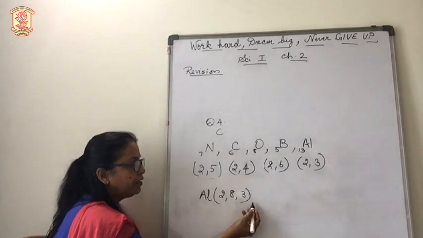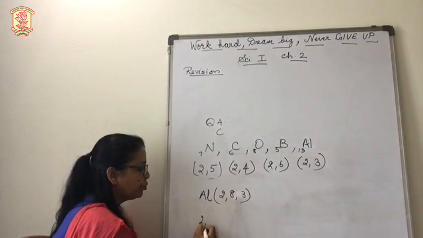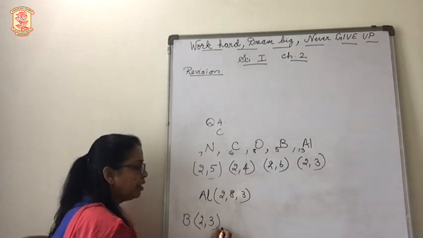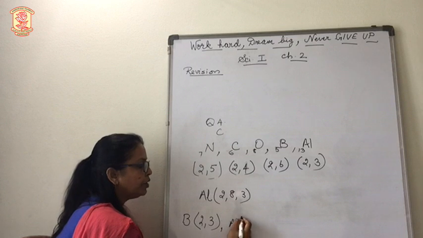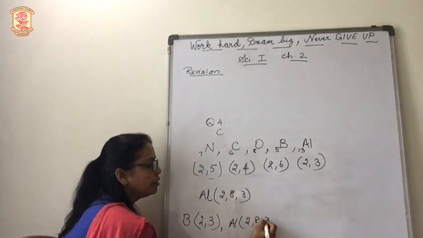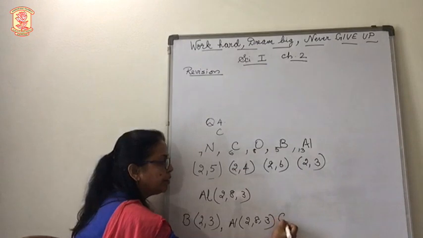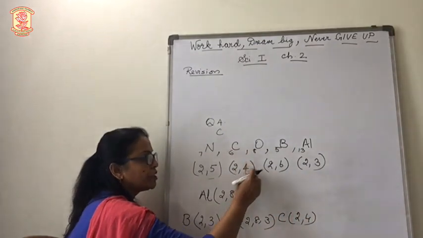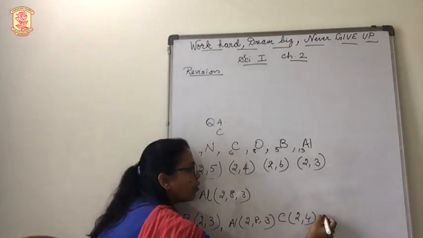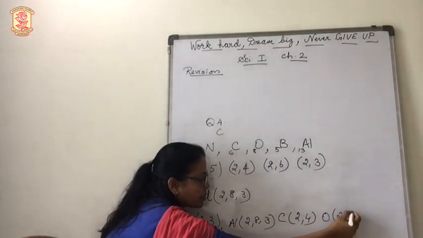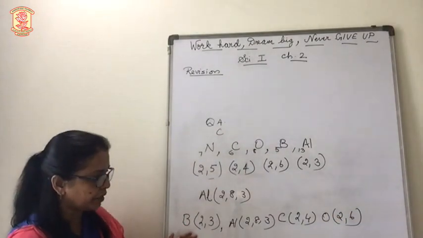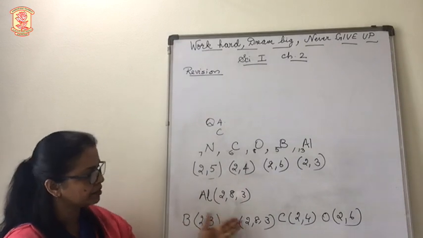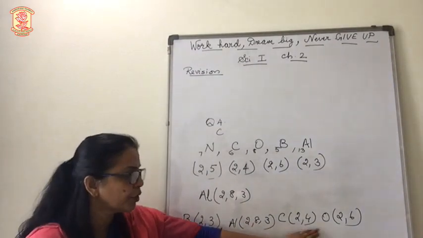So first one will be 3. There are two of them with the 3. Which are they? Boron 2,3. Aluminium is also with 2,3, isn't it? Which one will come next? Carbon. Carbon is 2,4. Then comes which is the other one? Yes. Now oxygen will be 2,6. So this I have written in the increasing order of their valence electrons. This is having 3. This is also of course having 3. But this is 4 and this is 6.